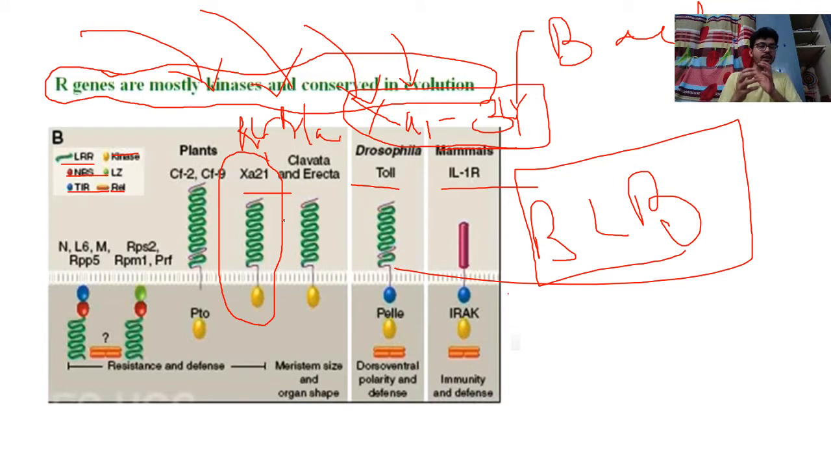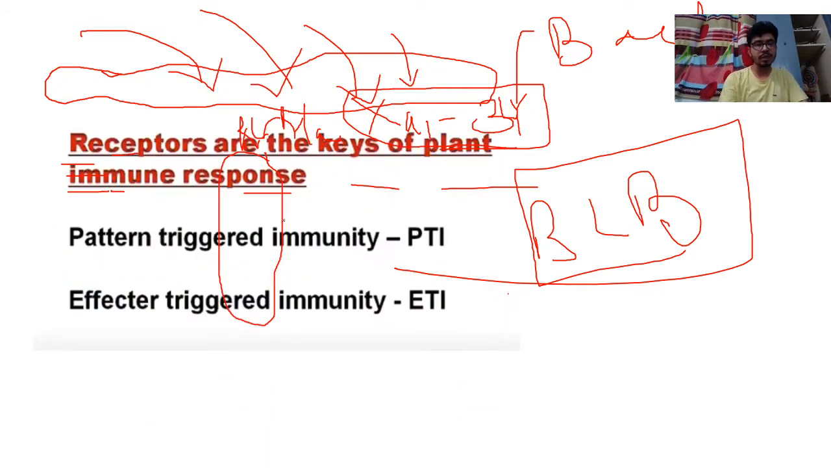This R gene and the pathogen AVR protein interact with each other. This is also called the gene for gene hypothesis. I will discuss it in a subsequent part.